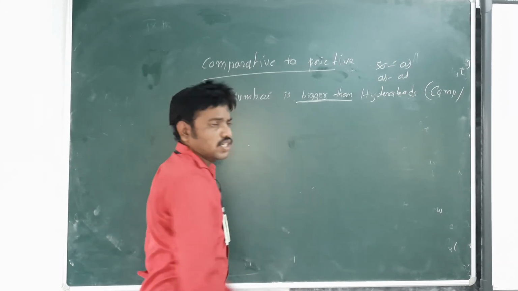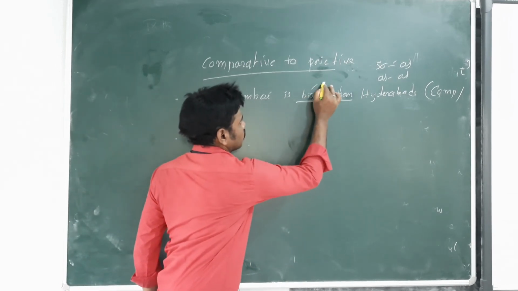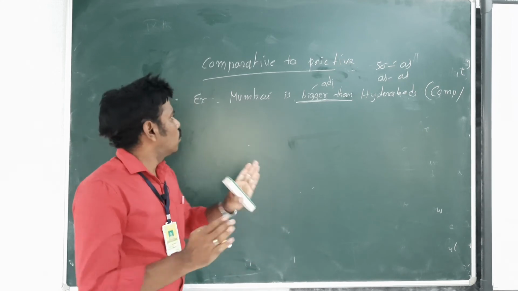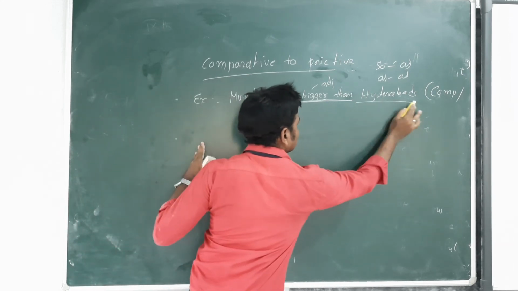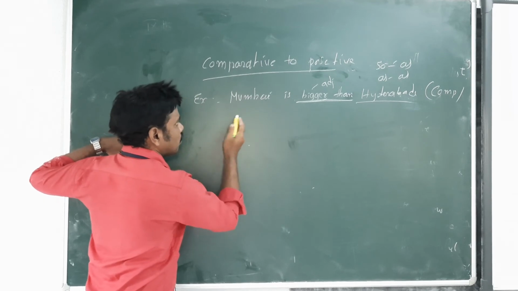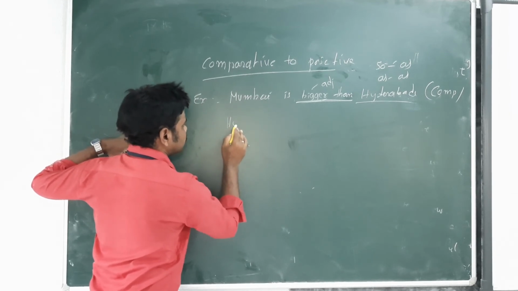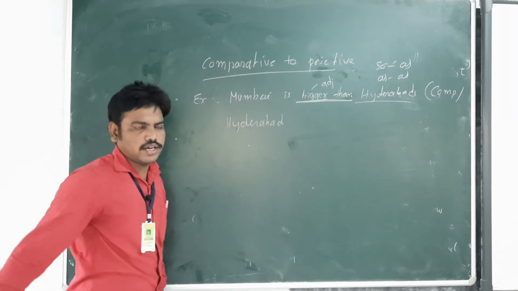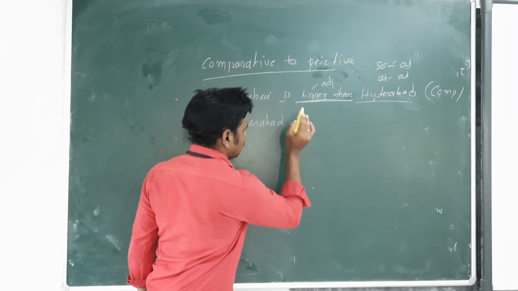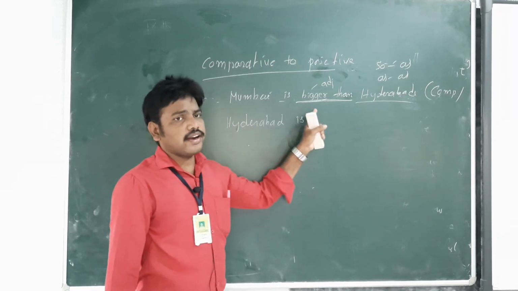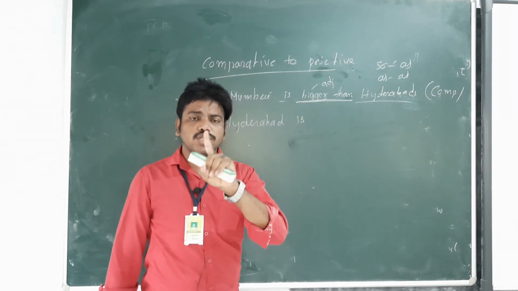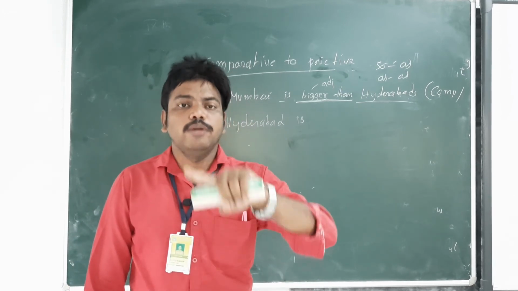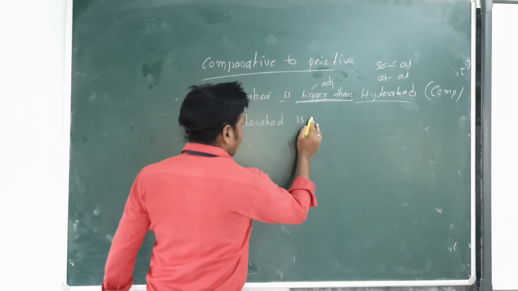Here bigger is the adjective. Now write Hyderabad in the place of Mumbai. Hyderabad is. When the comparative sentence is affirmative, in positive it will become negative. How? With not.